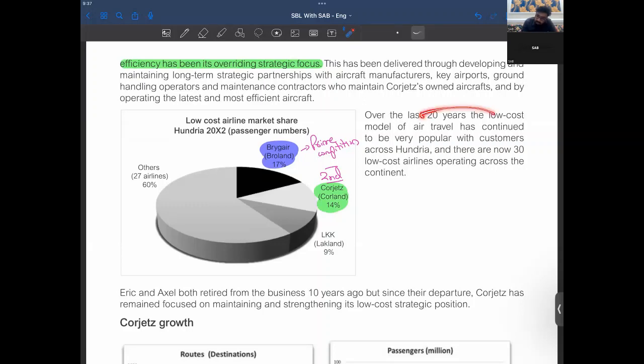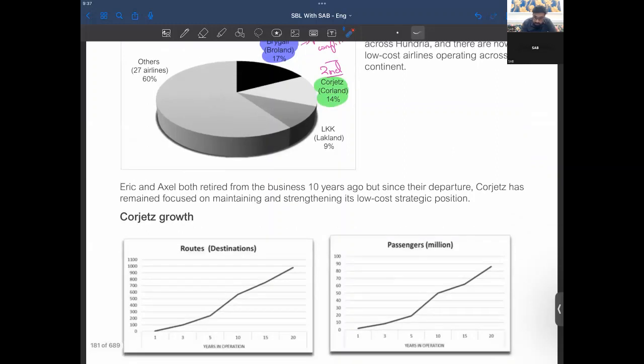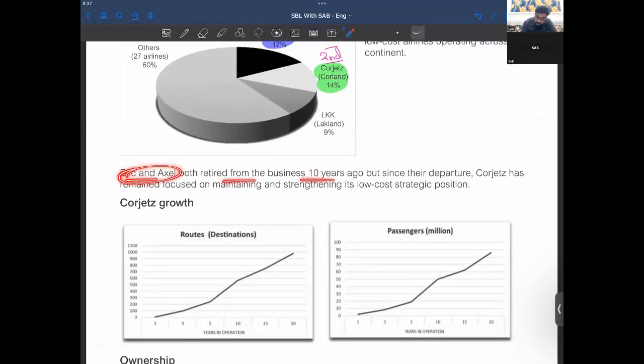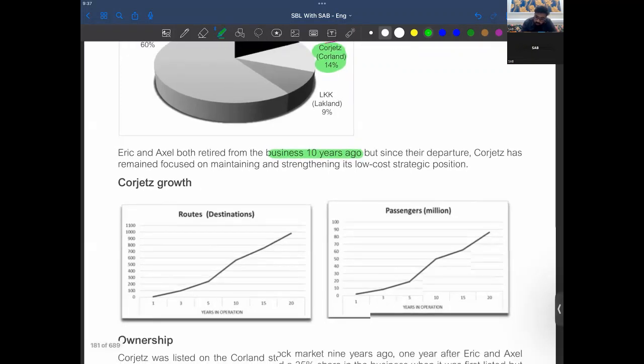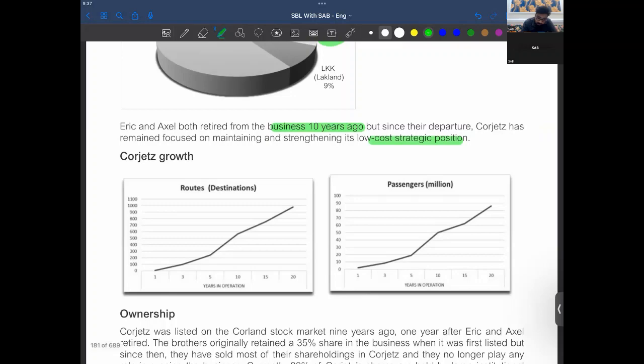See, for the last 20 years, the low-cost model of air travel has continued to be very popular across Hungary, and there are now 30 low-cost airlines operating across the continent. So Eric and Axel both retired from business 10 years ago. They both are now retired. Since their departure, Colgate has remained focused on strengthening its low-cost strategic position.